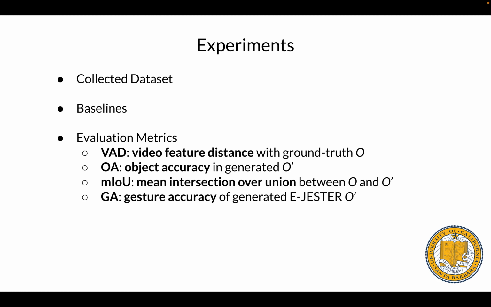We have the following evaluation metrics. VAD is inspired from the Fréchet inception distance, aka FID, that computes the video feature distance with the ground truth target video. Object accuracy and mean intersection over union are for diagnostic datasets that consider the accuracy of the modified object and the position match of the moving. Gesture accuracy verifies if the target video contains the correct type of gesture with the given instruction.